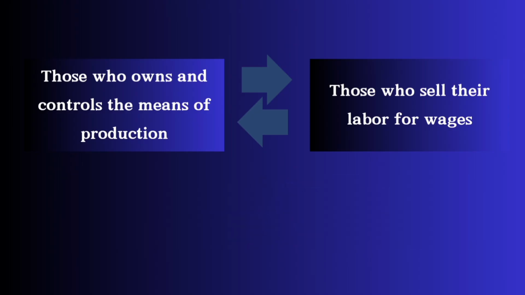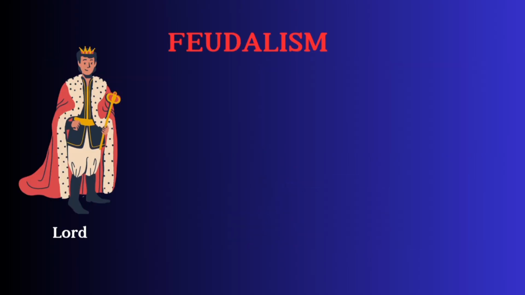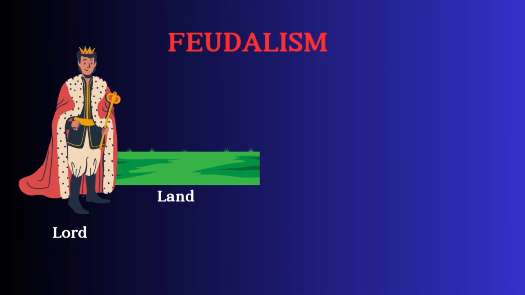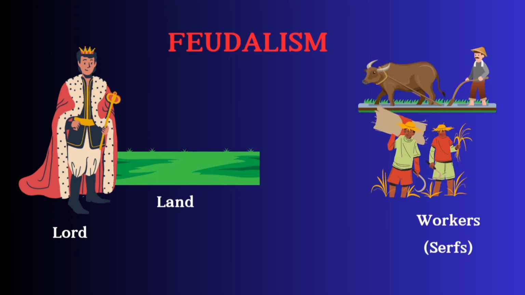Let's take, for example, in feudalism, the Lord owns the land. Remember, the land is the means of production. So the Lord owns and controls production. And the peasants, that is the serfs, worked on it for little wages. This relationship between the Lord and the serfs to the means of production, that is the land, is known as the relations of production.